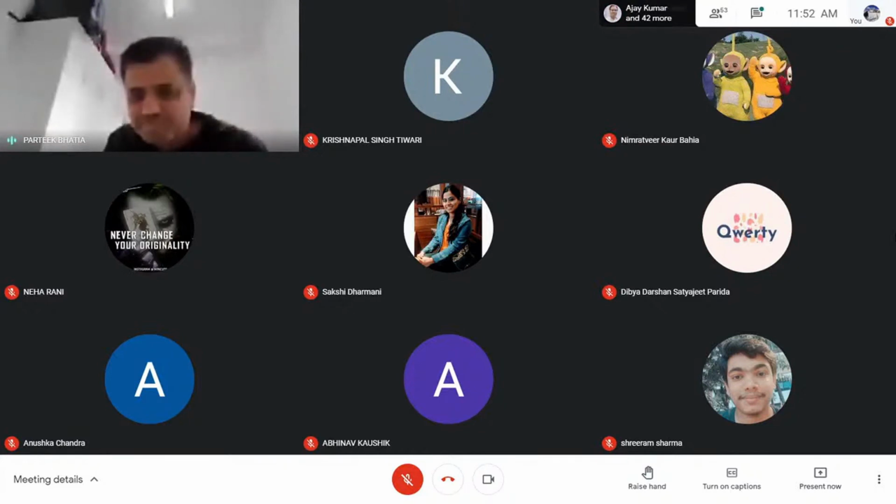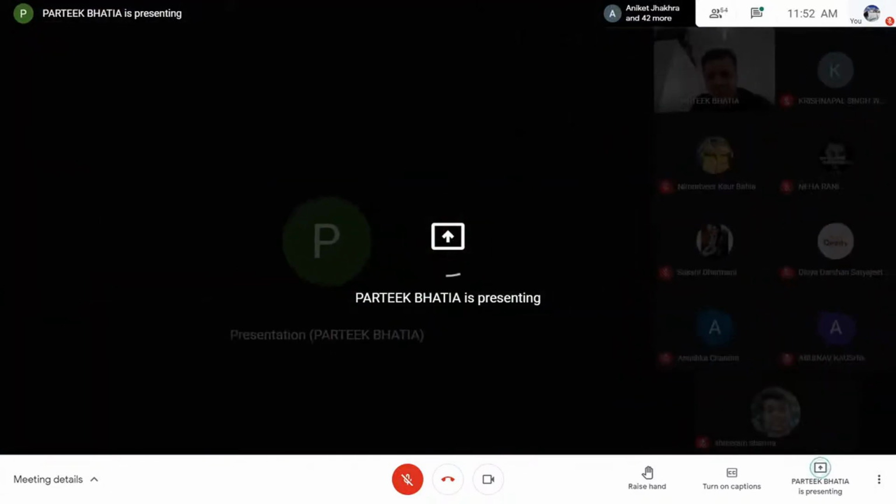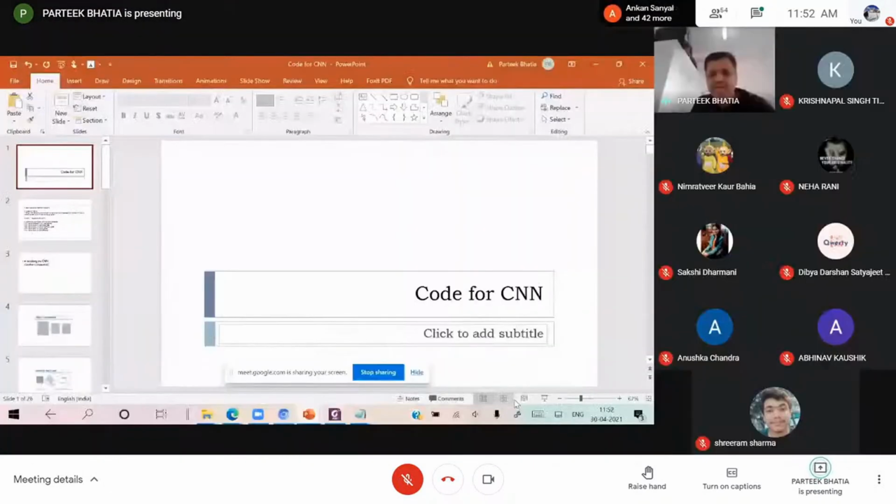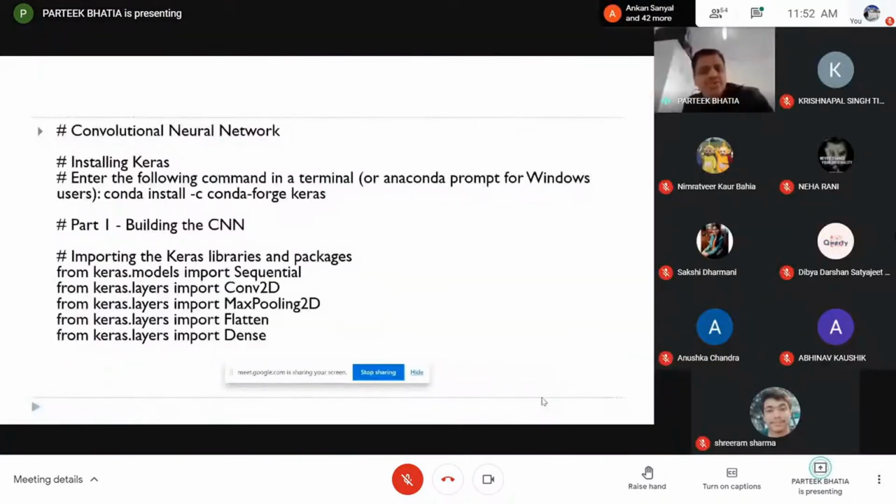So I'm going to present the code for this now. And this code is very, very easy. That will give you confidence to implement it. In order to implement it, we have to use the Keras library. So you have to import this Keras library, and in this library we have everything inbuilt.